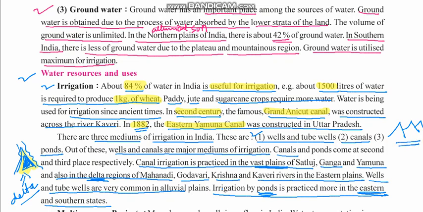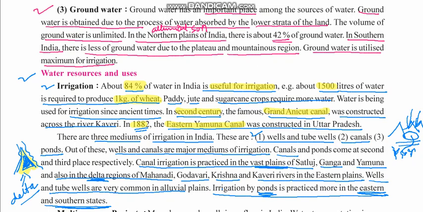So it is easier to collect the water in the form of ponds when there is rain, and later on use this water to grow crops. So ponds are mainly used in eastern and southern states of India.